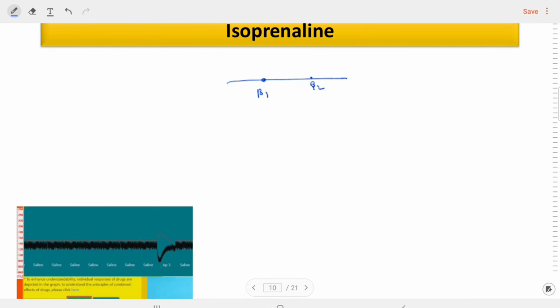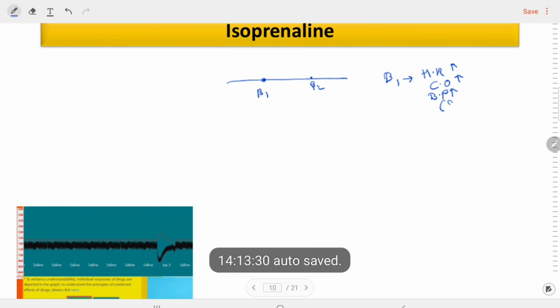So if we give the isoprenaline, what will happen? Due to the beta 1 receptors, heart rate will increase. If the heart rate increases, the cardiac output will increase and the BP will increase. So most probably the result will be an increase in the BP, but this will cause an increase in the systolic BP.